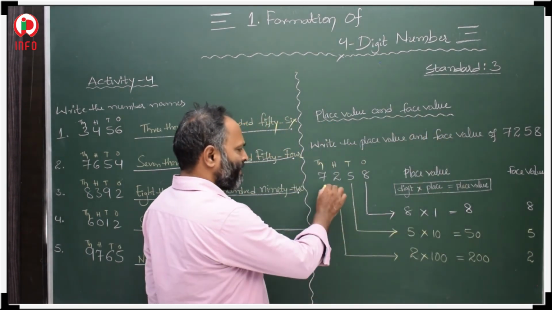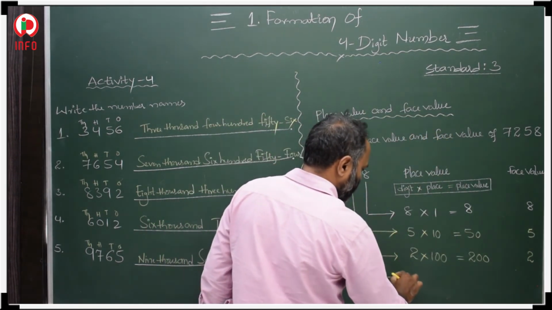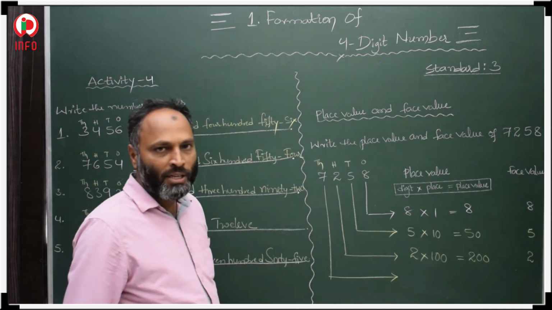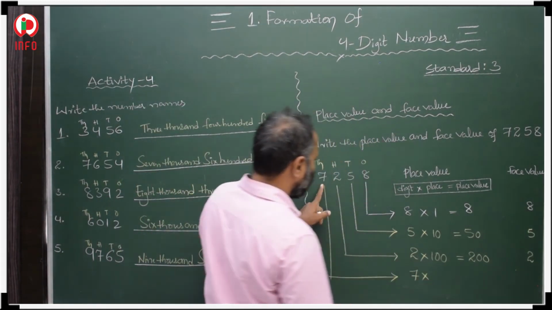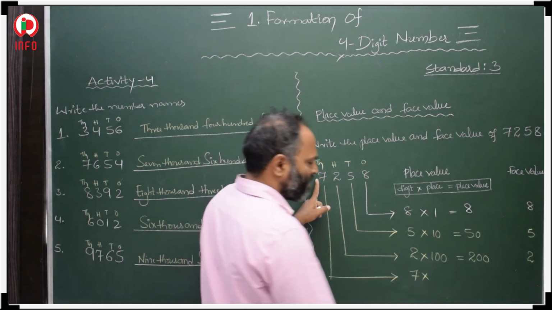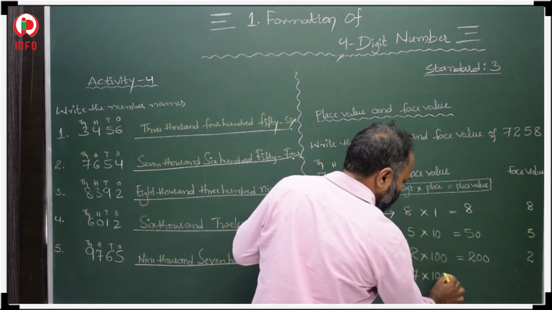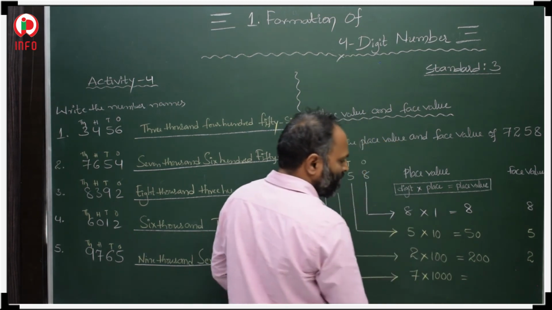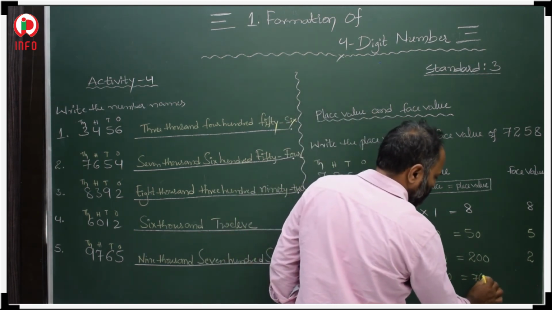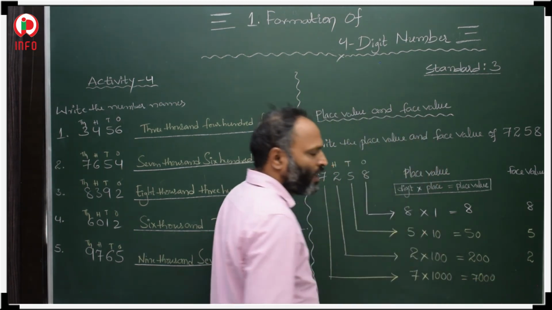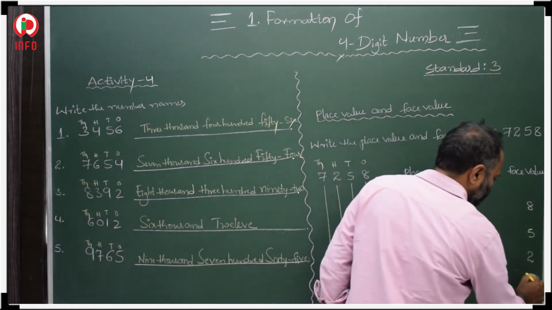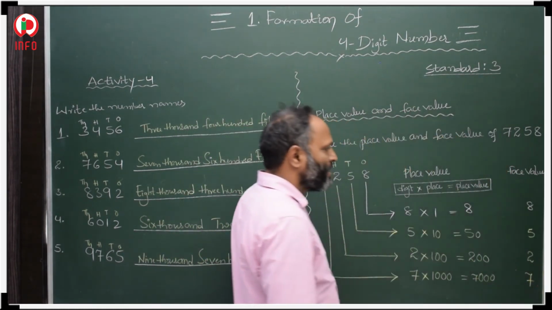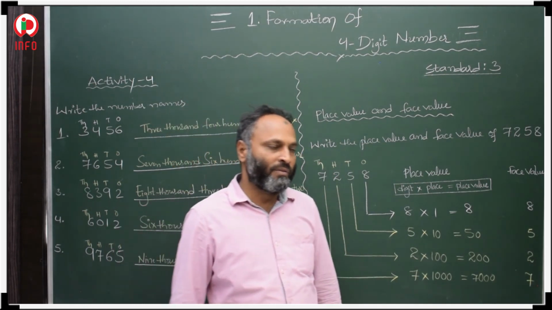Next, 7. 7 is a digit, and it is in thousands place. Multiply with 1000. 7 with 1000, 7000. This is our place value, and face value is the digit. What is that? 7. So this is the place value and face value.